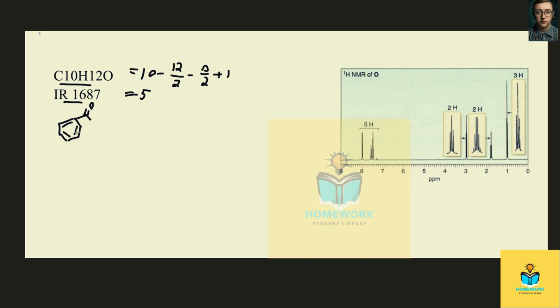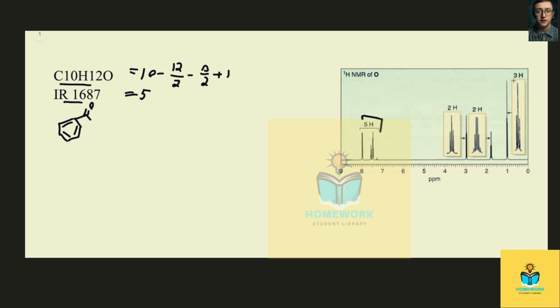And to confirm that we have a benzene ring, we should see proton absorption in the NMR spectra between 7 to 8 ppm. And we should have 1, 2, 3, 4, 5 protons. Well, let's see what we have at 7 to 8 ppm. And we actually see that we have 5 protons. So we know that we do indeed have this benzene ring. Now, what else do we have?